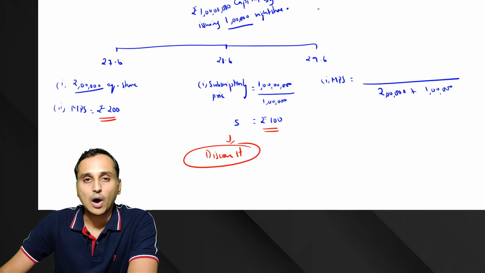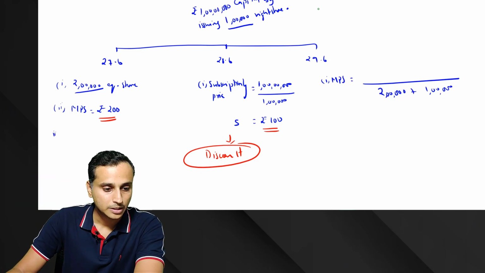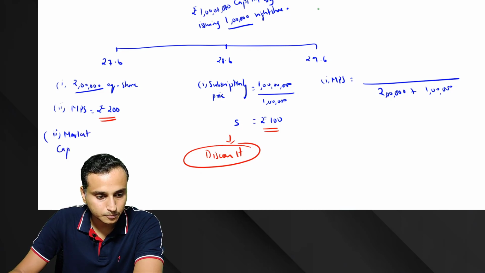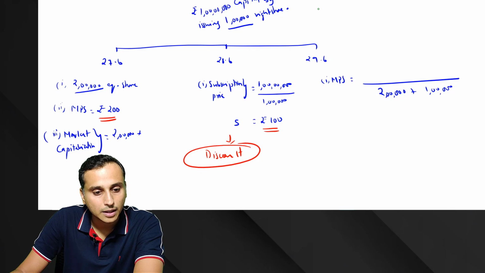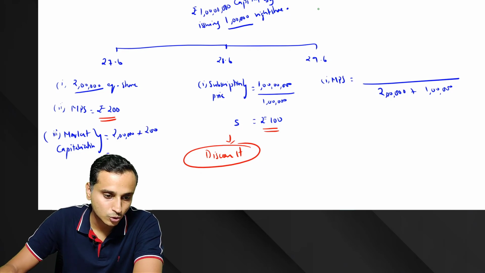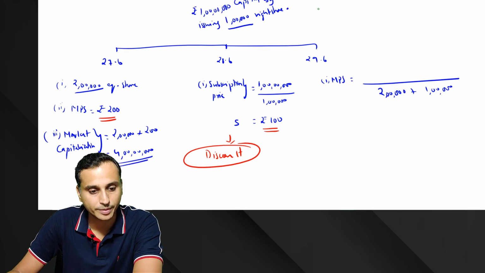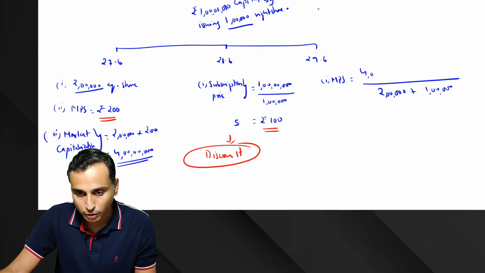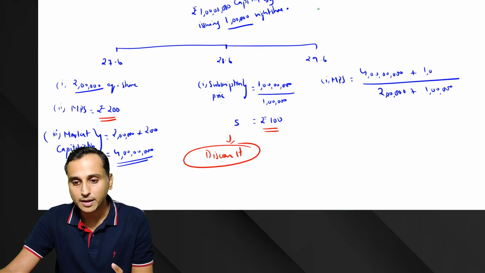And now how much was the total market capitalization in the beginning? Market capitalization means nothing but the total value of equity. So 2 lakh shares you had, each share worth 200. So that would be rupees 4 crores. So in the beginning, your total equity market capitalization was 4 crores. And now you have received further how much money? 1 crore.